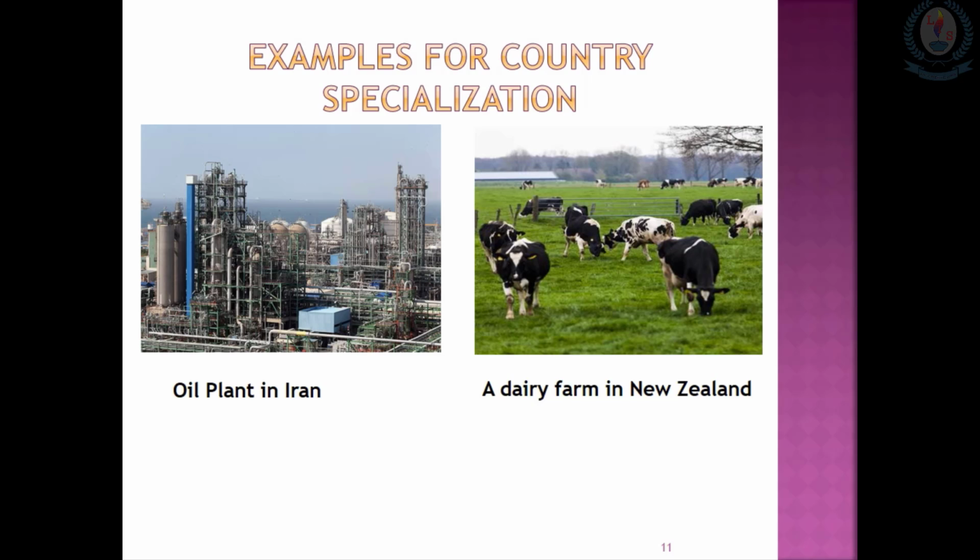According to the natural factors or the resources that they have, New Zealand is specialized in dairy production. That means milk, butter, cheese and other dairy items. And Iran, according to the resources and the technology that they have, can extract oil and distribute it to the world. So their total economy depends on this oil manufacturing. Therefore, they are producing for domestic consumption with a surplus. That surplus they are exporting to other countries.